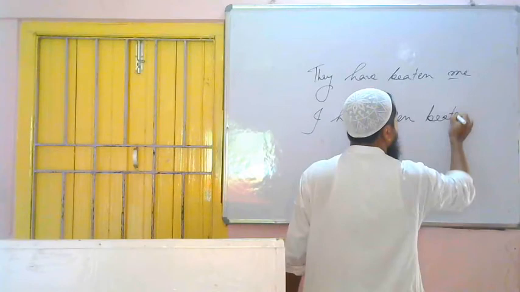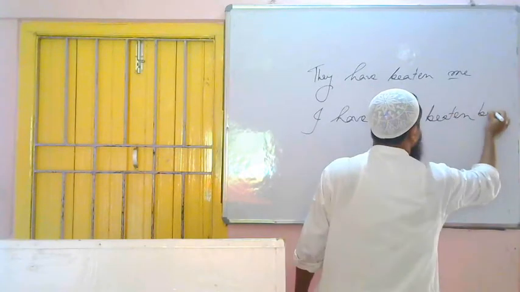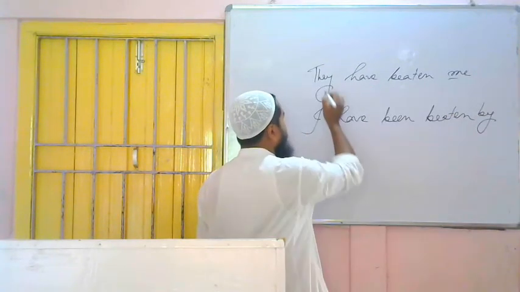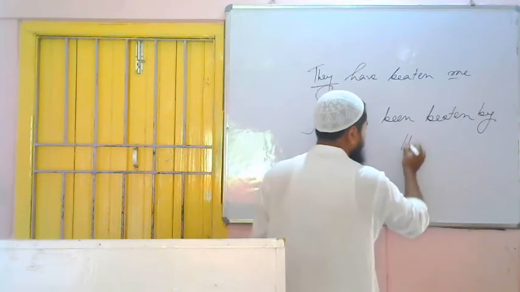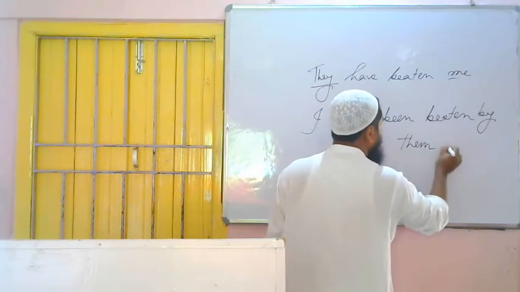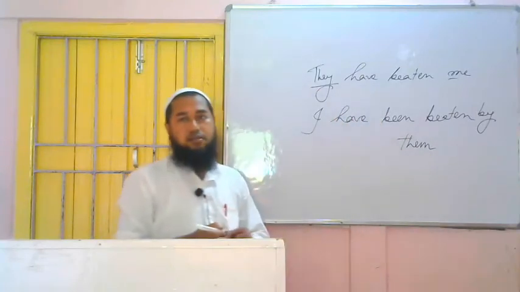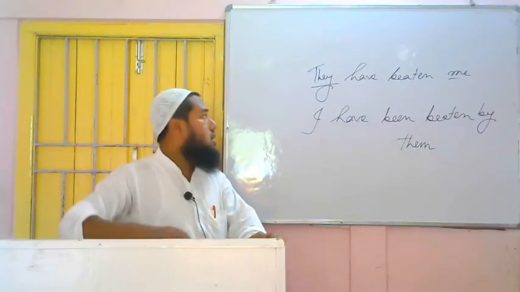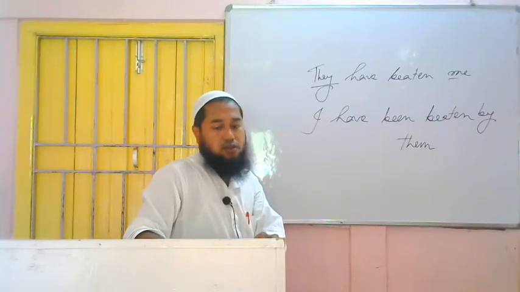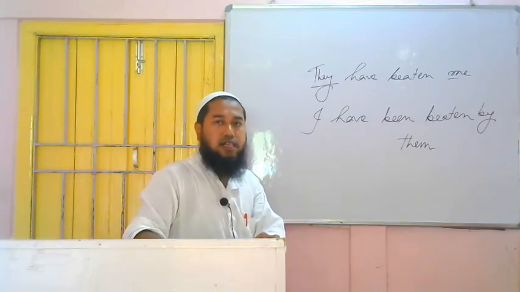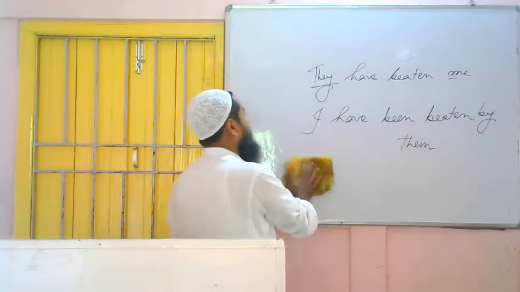I have been beaten. Then preposition by. Then subject will go in place of object. Subject is they. When it changes its place, it will be them. I have been beaten by them. This is the answer of the sentence, they have beaten me. I have been beaten by them. So these are the rules. Following them we can change the voice of present perfect tense.